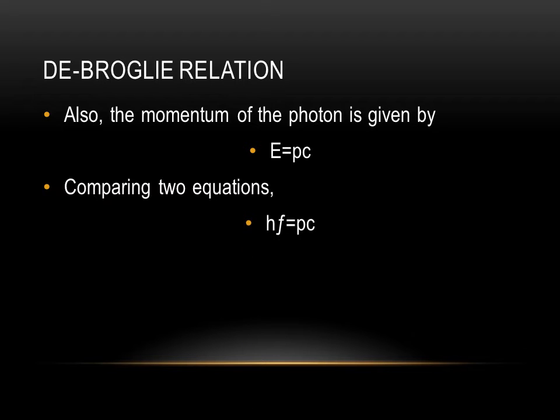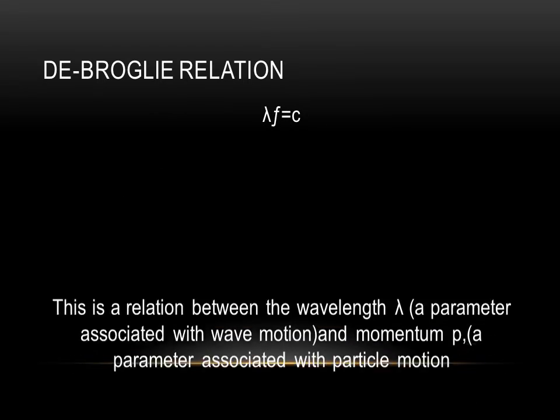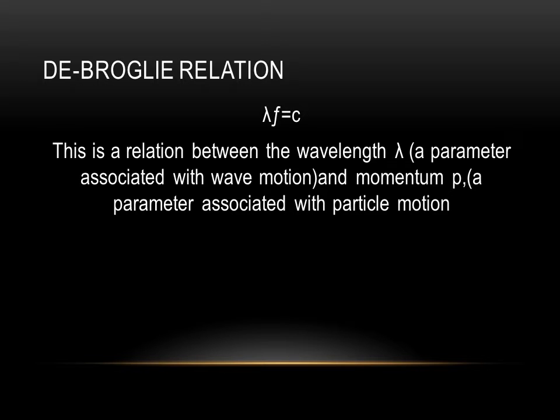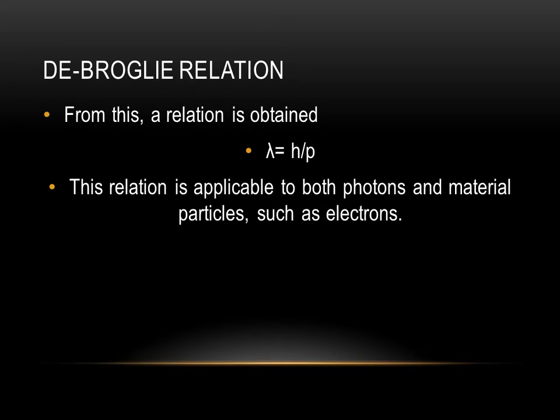Comparing two equations, hf is equal to pc, or lambda f is equal to c. This is a relation between the wavelength lambda, a parameter associated with wave motion, and momentum p, a parameter associated with particle motion. From this, a relation is obtained: lambda is equal to h over p. This relation is applicable to both photons and material particles such as electrons.